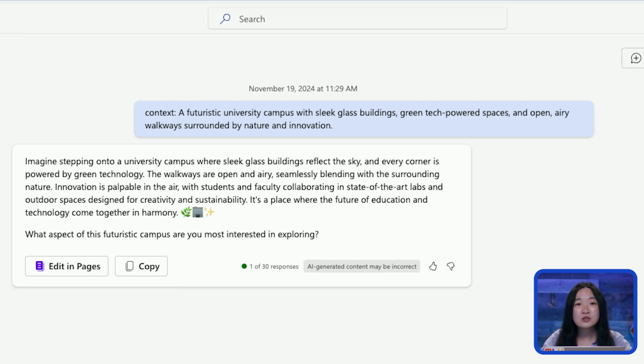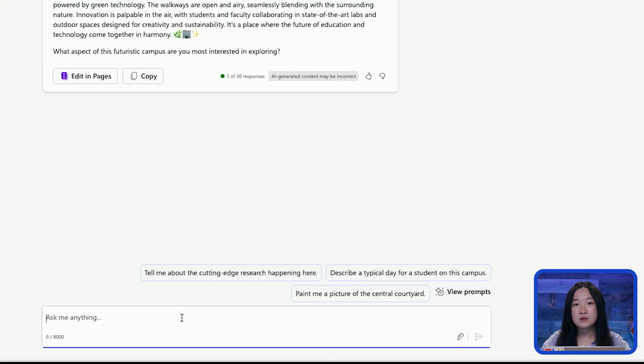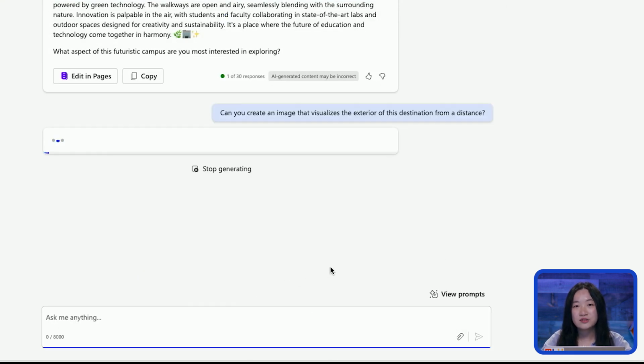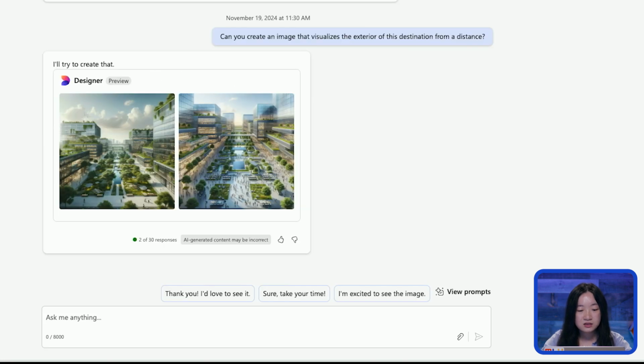So now, let's use Copilot to turn this description into a visual, and here's how you can do it. I'm just going to input, can you create an image that visualizes the exterior of this destination from a distance? Yeah, so here you can see that AI will create a visual representation of our description. Copilot uses your text input to create an image that matches the scene that you've described.